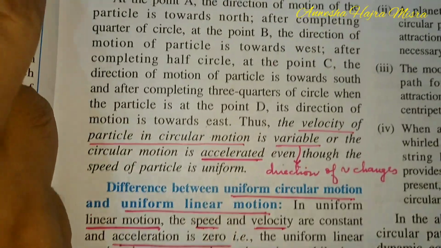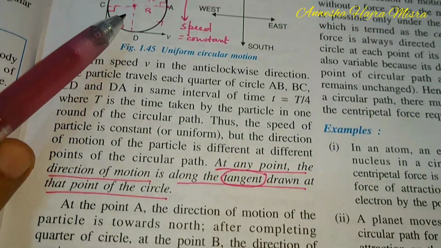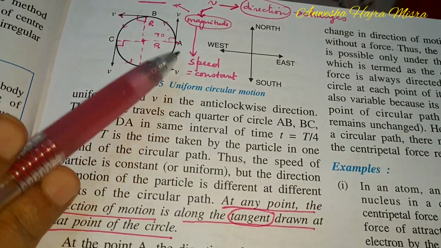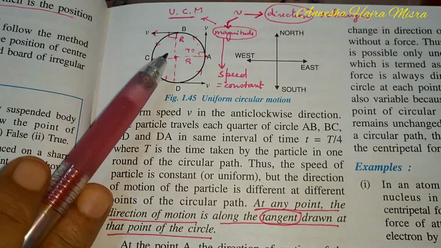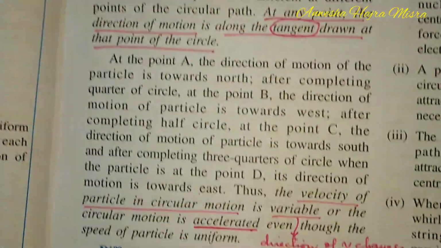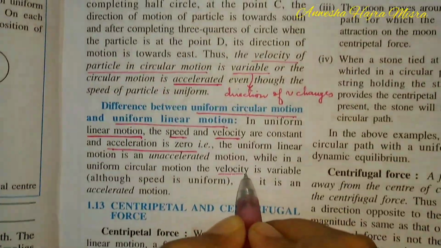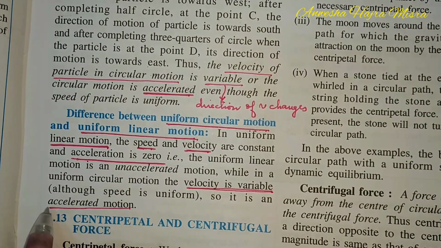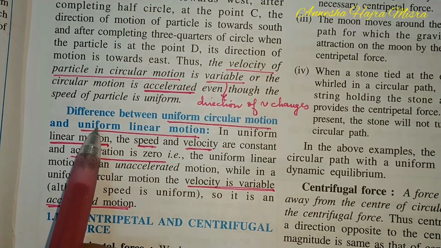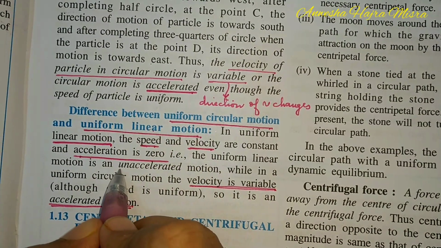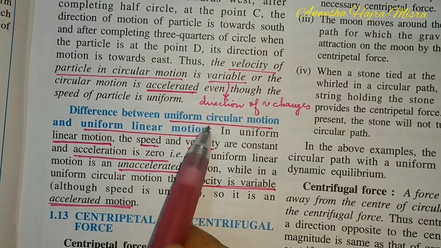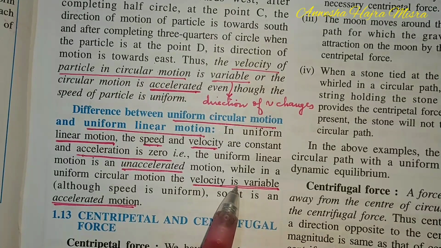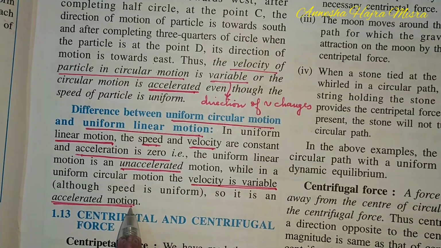But in uniform circular motion, the speed remains same. Direction of V changes. So what happens? Velocity is variable. So it is accelerated motion. Remember, uniform linear motion is unaccelerated, but uniform circular motion is accelerated.